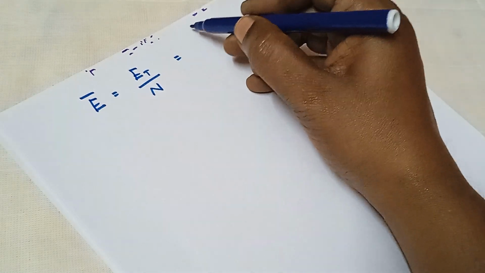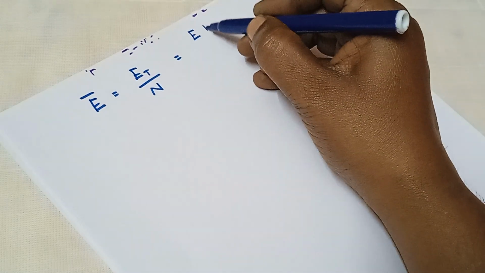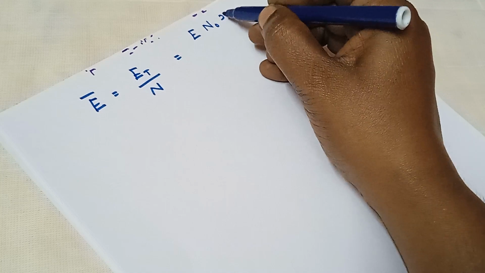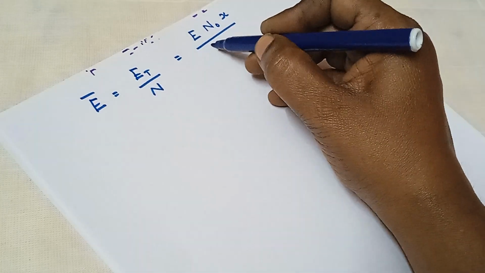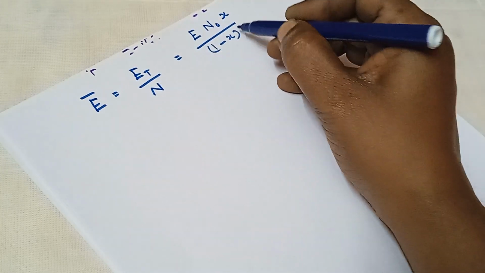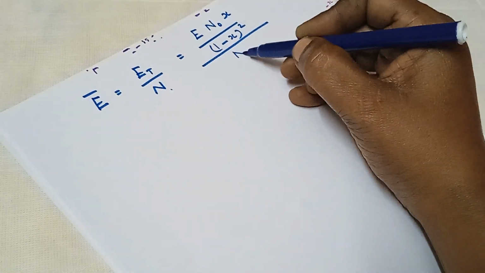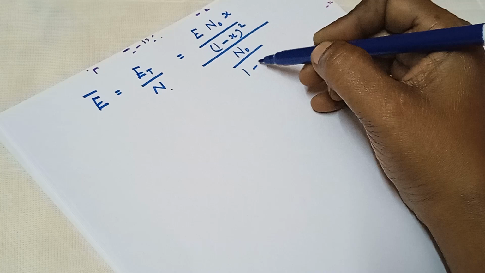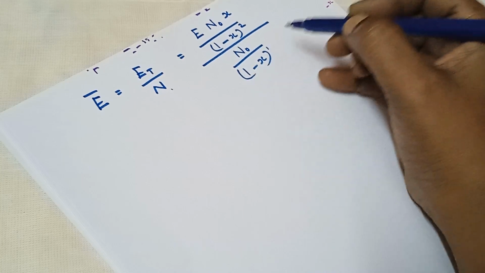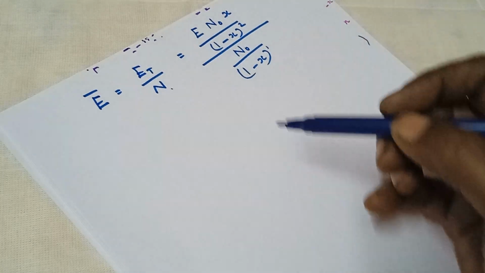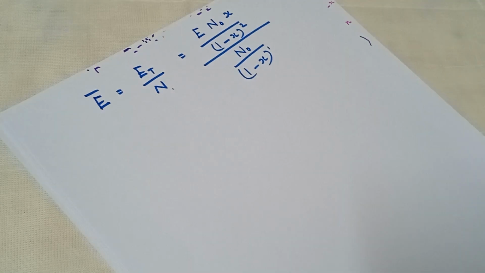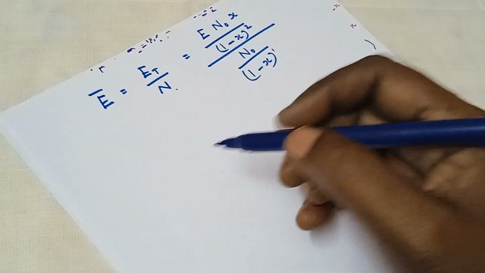Total energy is E n naught x divided by (1 minus x) the whole square. Then n is n naught divided by (1 minus x) power 1. For simplification, I am reciprocating these two.